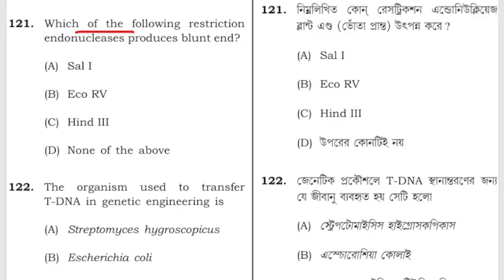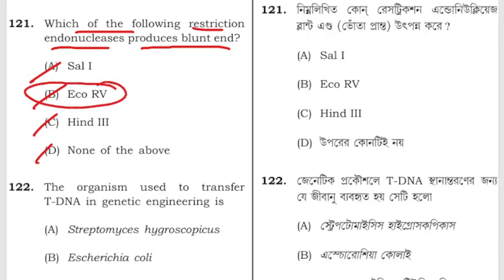Which of the following restriction endonuclease produces blunt ends? SalI, EcoRV, HindIII, or D, none of the above? The correct answer is EcoRV.